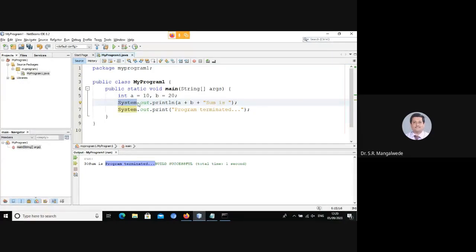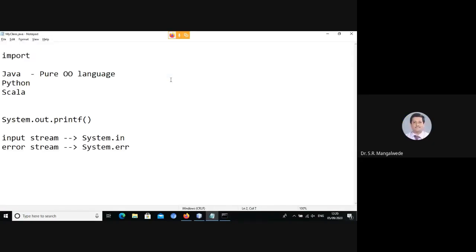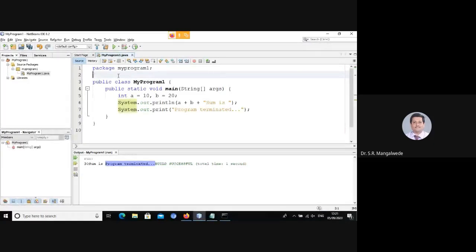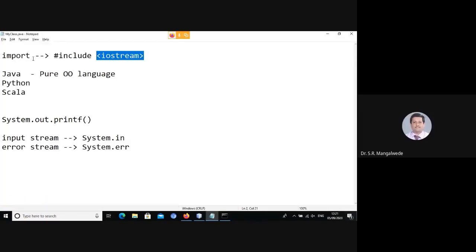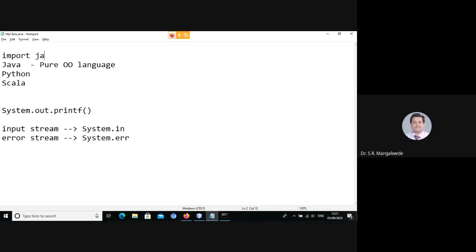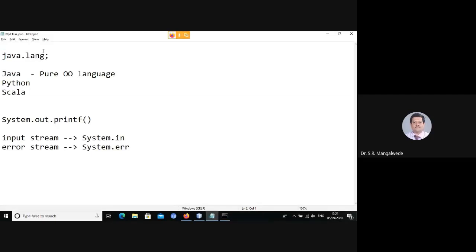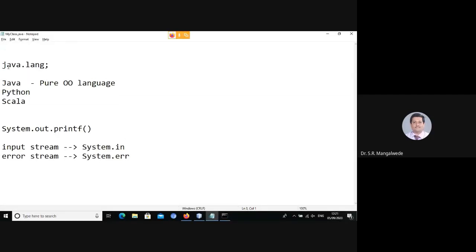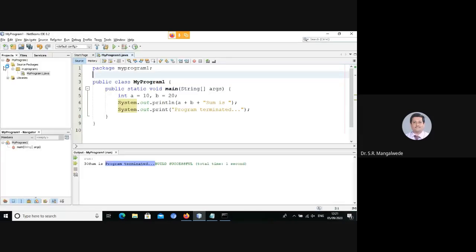Which package? Have I imported any package here? No. Import is a statement that is something similar to include of C or C++. You use hash include iostream. Did I include any package here? No, I haven't. Then what happens is java.lang is a package that is automatically imported by all Java applications.